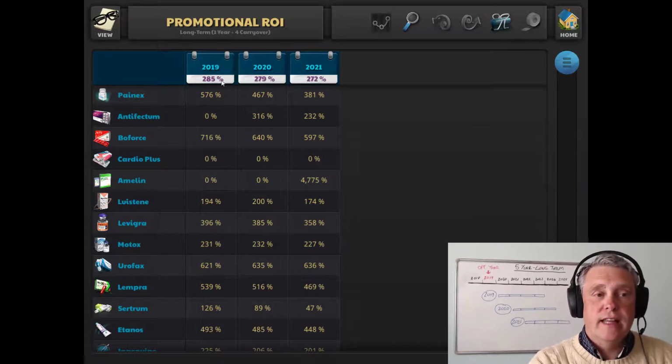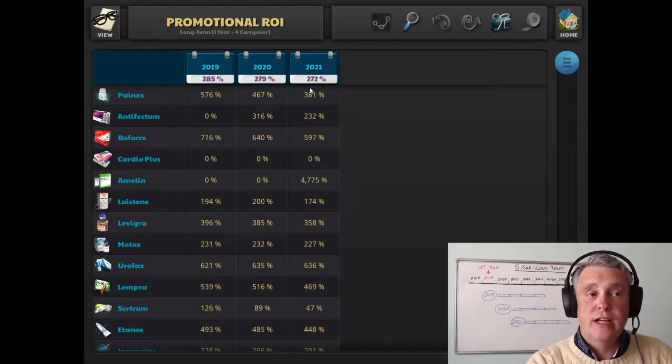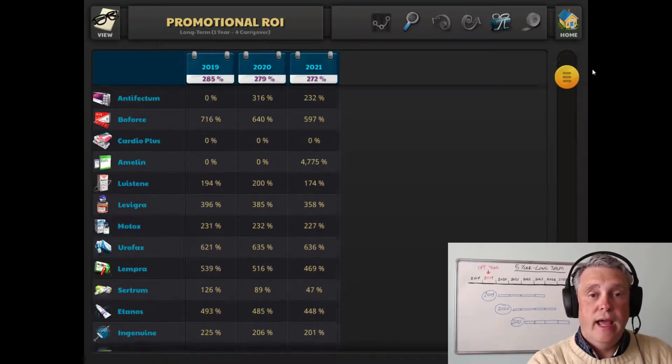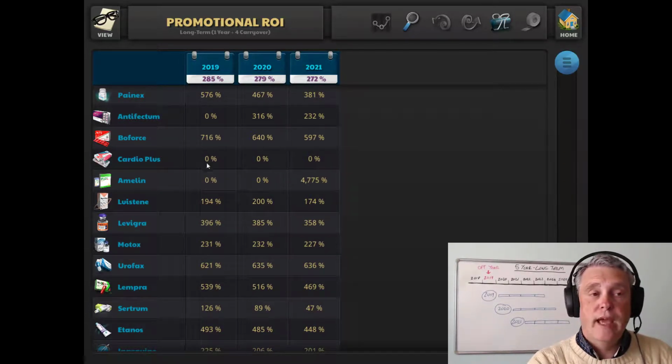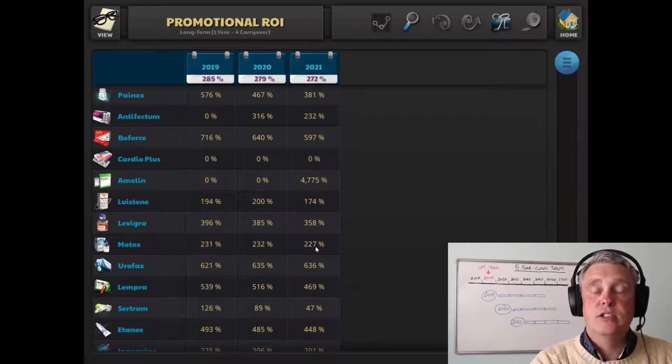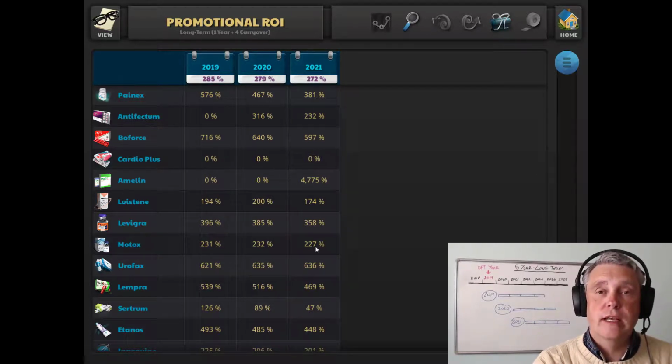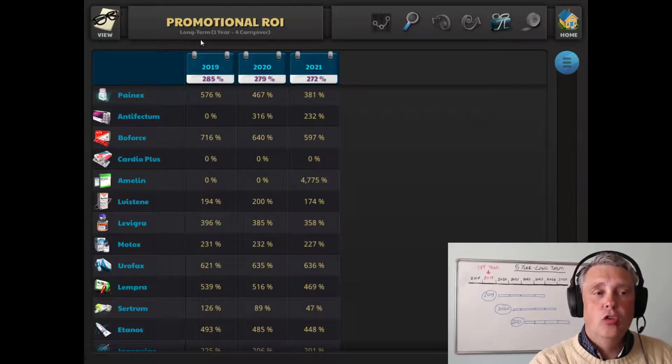And of course that is dependent on the ROI of each of the products in your portfolio, and here they all are. There's 29 of them, and for each one of those we have the promotional ROI assessment for the next 3 years. So I mentioned a moment ago that this is the long-term promotional ROI, so I'm going to need to explain exactly what that is.